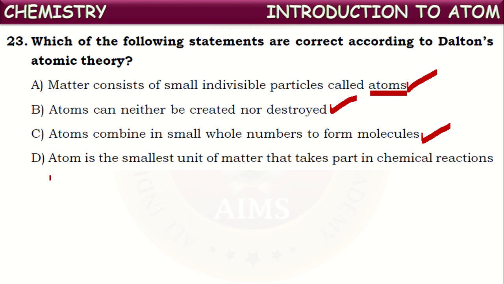Next one. Atom is the smallest unit of matter that takes part in chemical reactions. So this is also from Dalton's proposal only. It is also correct. And it is the only point which is still correct even now from Dalton's proposals. Remaining concepts or proposals were failed by the discovery of fundamental particles and others. The only point still correct from Dalton's atomic theory is that atoms are the smallest particles of every matter which take part in chemical reactions.